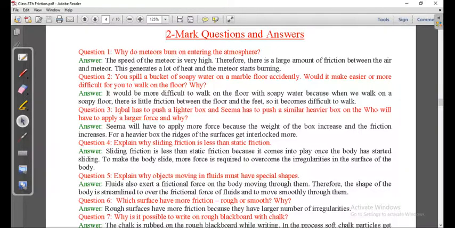Seema will have to apply more force because the weight of the box increases and the friction increases. If the weight doubles, the friction increases.